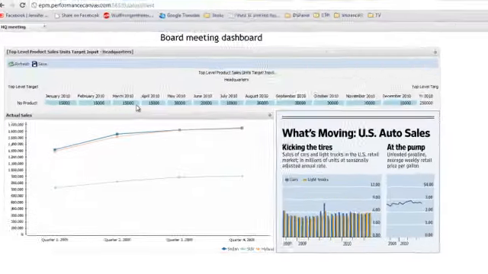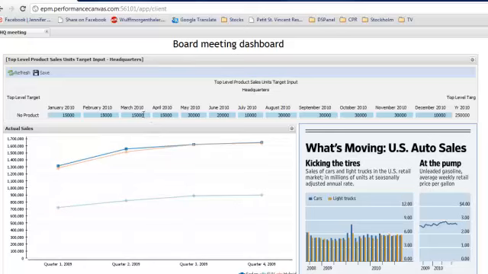So in order to just demonstrate how easy it is to send data back, we're just going to make a couple of changes here. So in March, let's change from 15,000 to 20,000. And let's also change July to 5,000.